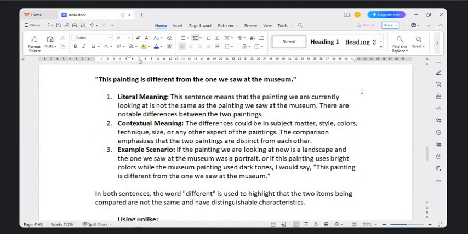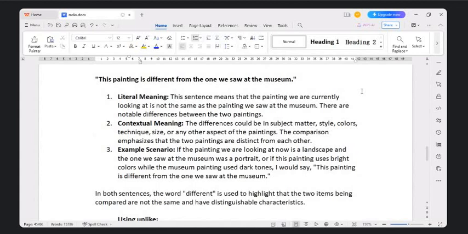This sentence means that currently they are not looking the same. There are notable differences between the two paintings, like the dresses. Next, the contextual meaning could refer to different colors, painting techniques, size, or any other thing. We don't know what exactly they are referring to.